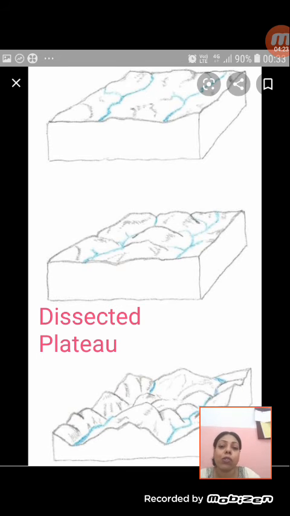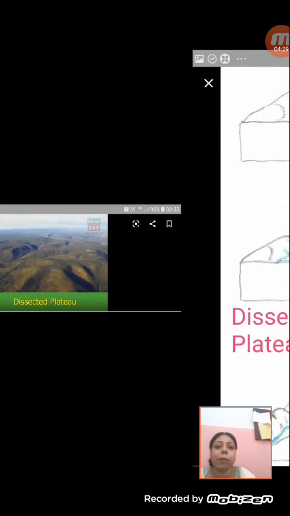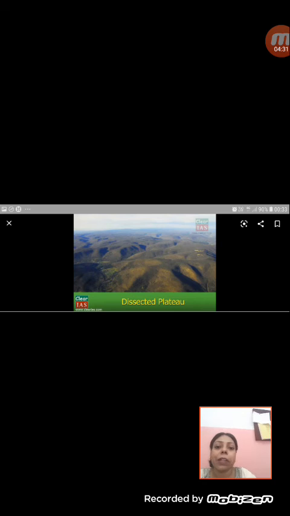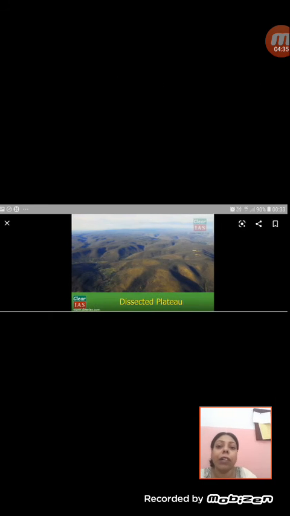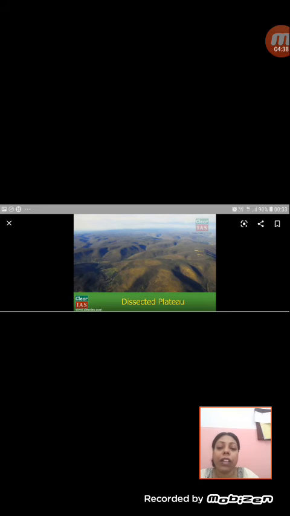Most of the plateaus of the world are dissected plateaus, like the Chota Nagpur plateau of India, which is a common example of a dissected plateau. Now this is a picture of a dissected plateau, how it looks in reality. This was the diagram. Now this is how the dissected plateau really looks.